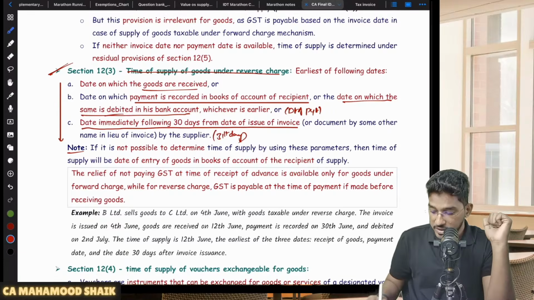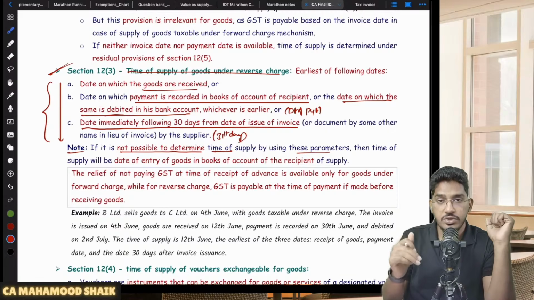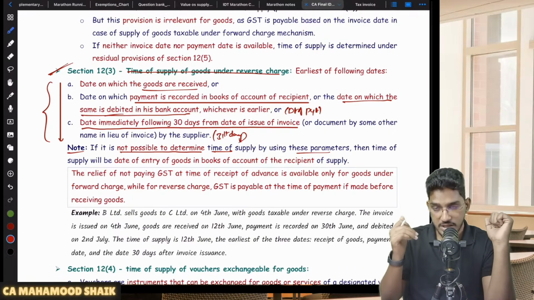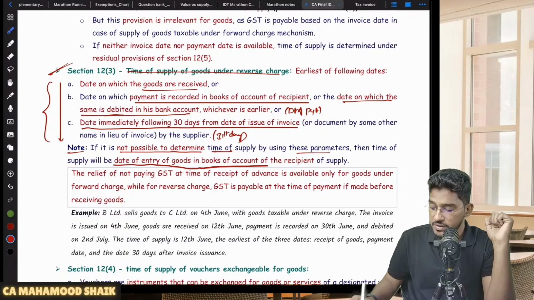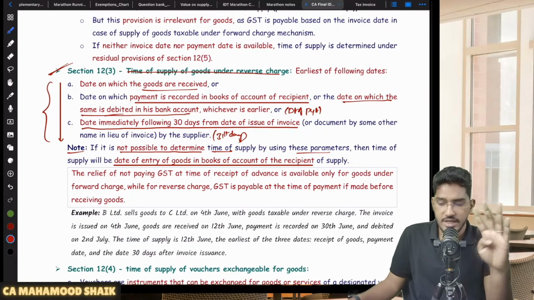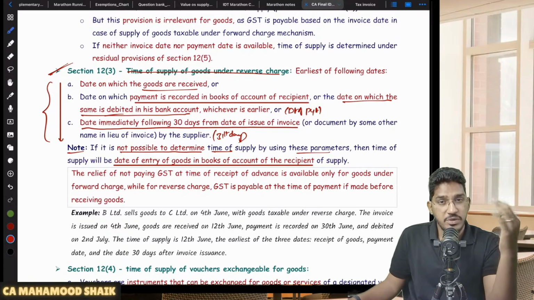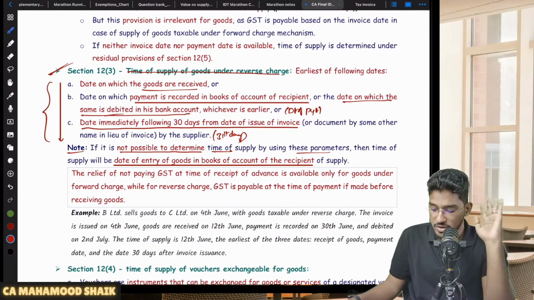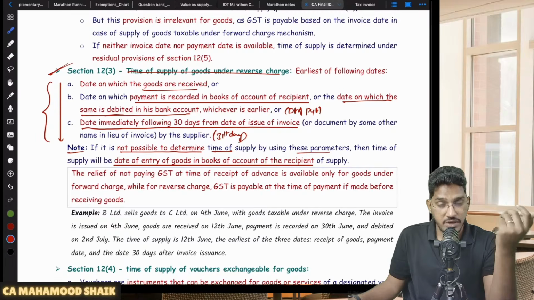However, they have given one note here. If it is not possible to determine the time of supply by using these parameters, because of some reason, then the time of supply will be the date of entry of goods in the books of accounts of the recipient. Let us say, for example, the date on which you received the goods is not available, or you made the payment in cash, so the payment entry was not recorded and there is no debit in the bank account, or the supplier has not given you any invoice.